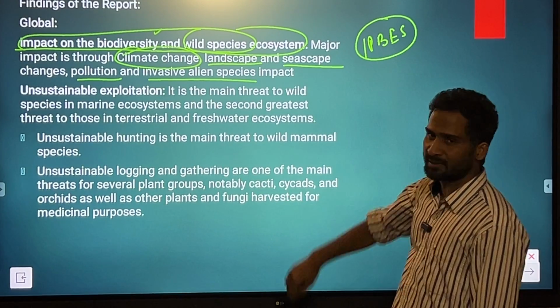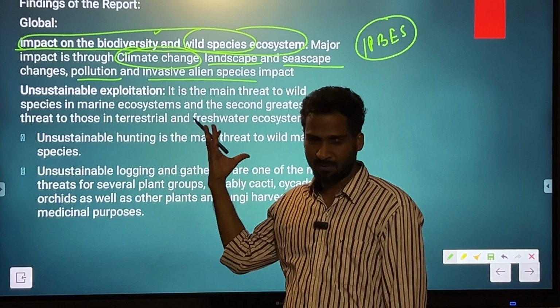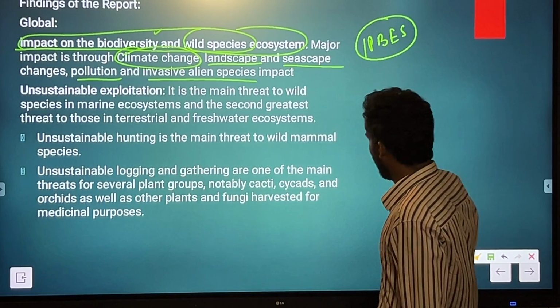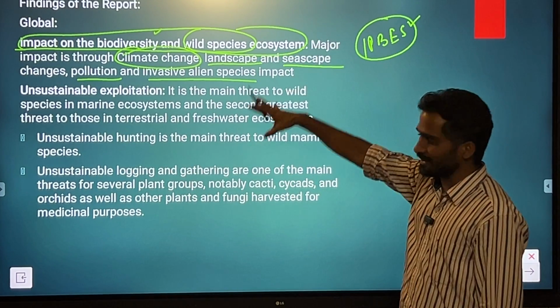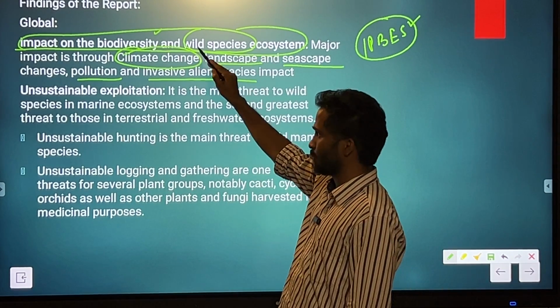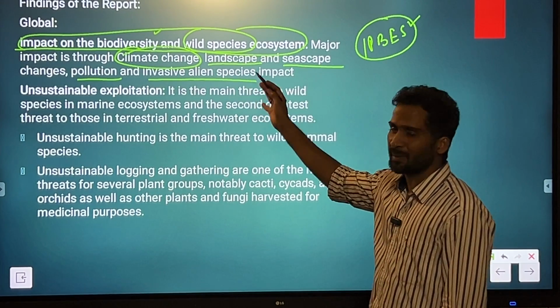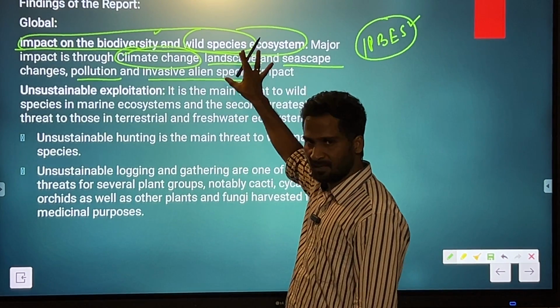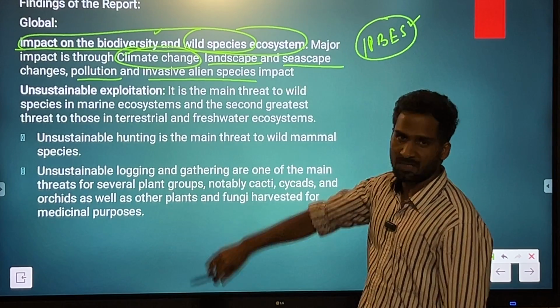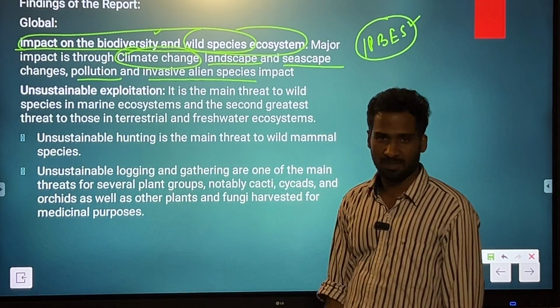These are the general things which we already read in the classroom, but once you quote this, these things become more valuable. So it has impact on biodiversity and wild species ecosystem, mainly because of climate change, landscape change, seascape change, pollution and invasive species.